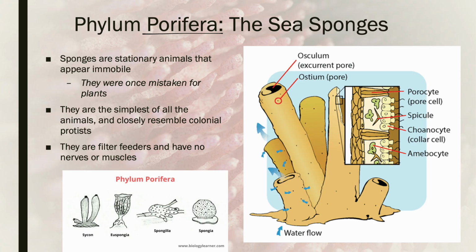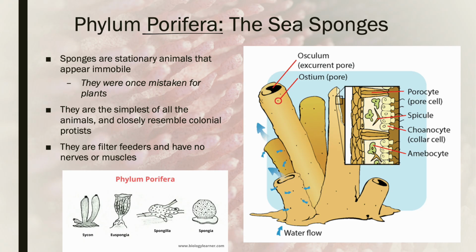So if we go back to our phylogenetic tree, we can see that relationship-wise or relatedness-wise, these guys are most closely related to the colonial protist organisms, but they barely made it into the animal kingdom. They're filter feeders. They don't have any nerves or muscles.